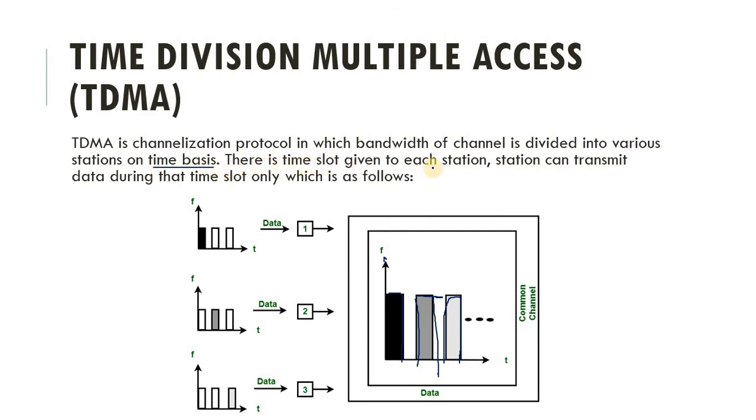There is a time slot given to each station. A station can transmit data during that time slot only, which is as follows. So on this axis, suppose there are 3 time slots, 1, 2 and 3, and these are given to the first station, second station and third station. Suppose this time slot is of 5 minutes. So each slot is of 5 minutes, and one station can use this time slot for 5 minutes.